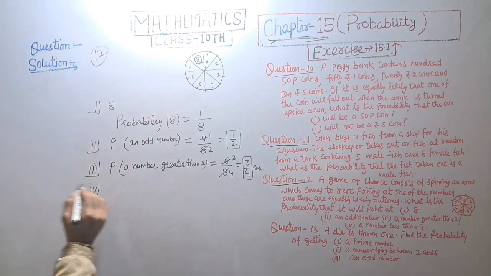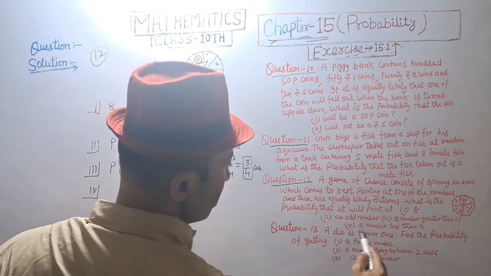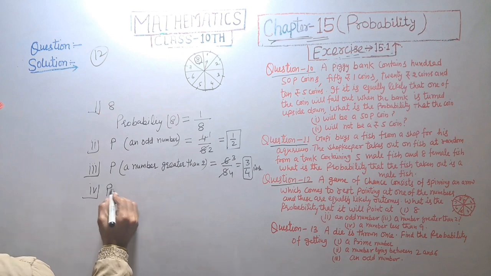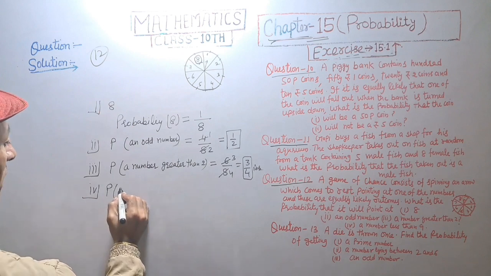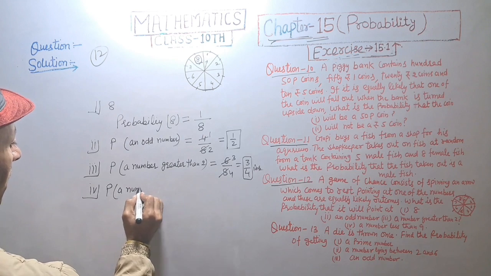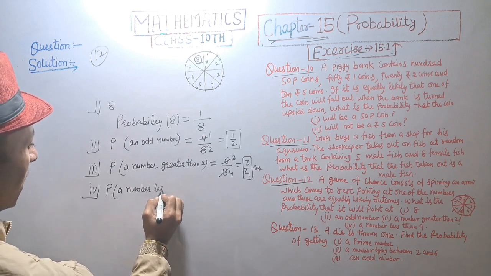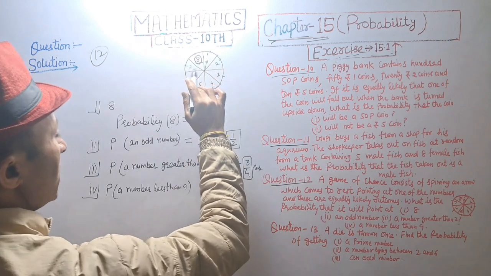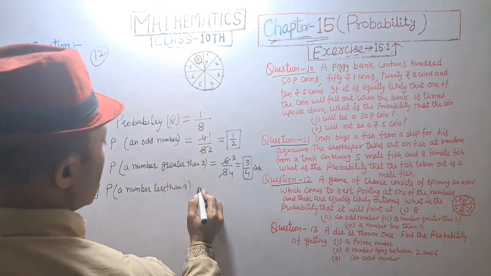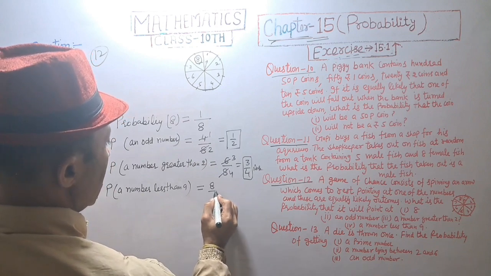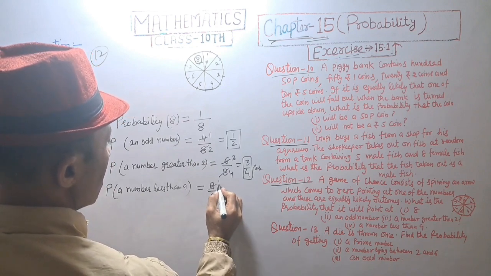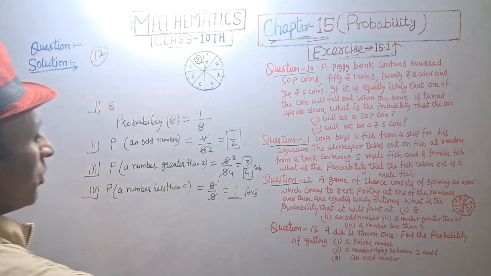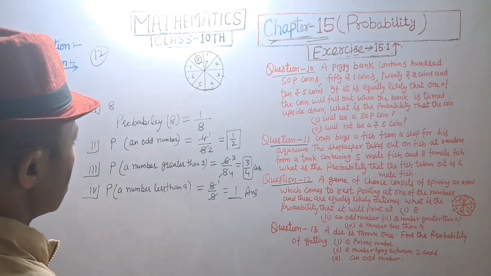And fourth, a number less than 9. Probability of a number less than 9. Less than 9, that is all numbers 8, is equal to 8 upon 8, 1. Probability is equal to 1. Answer.